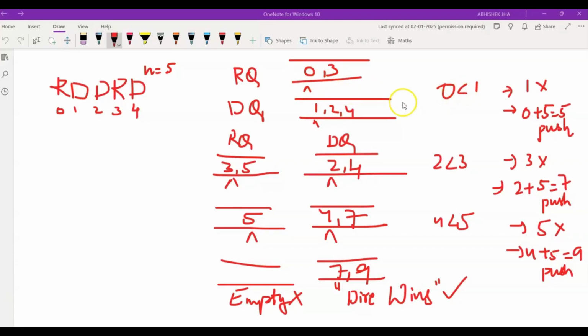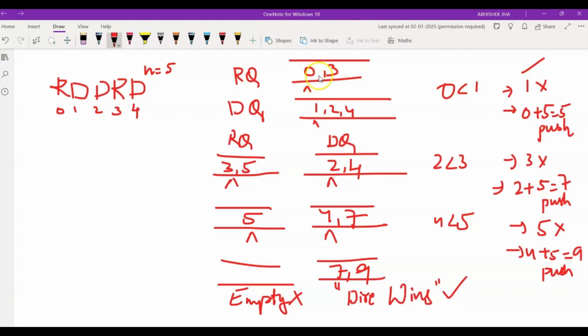So the first comparison here would be 0 and 1. Since 0 is less than 1, 0 would be banning the 1. That is, the party member present at index 0 will ban the party member who is sitting at index 1. So the 1 moves out of the queue and we'll push this current senator back into the queue for the next round. So we'll add the size of this given queue, that is 5.